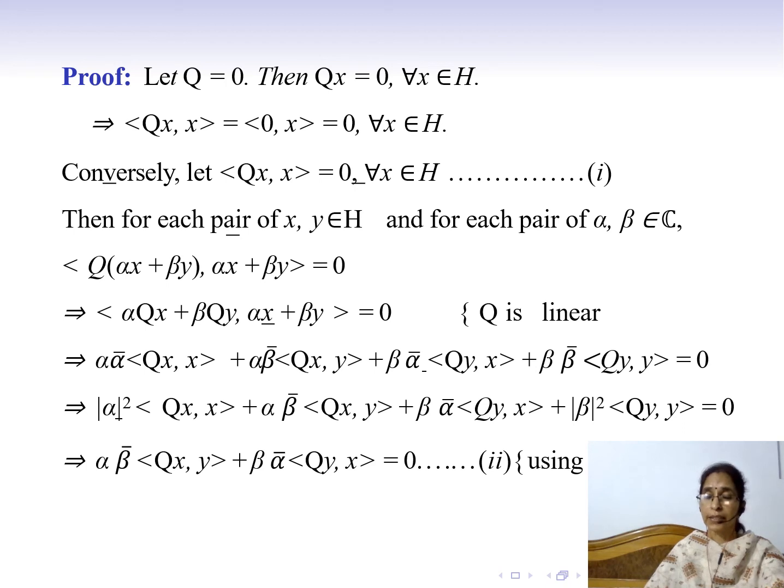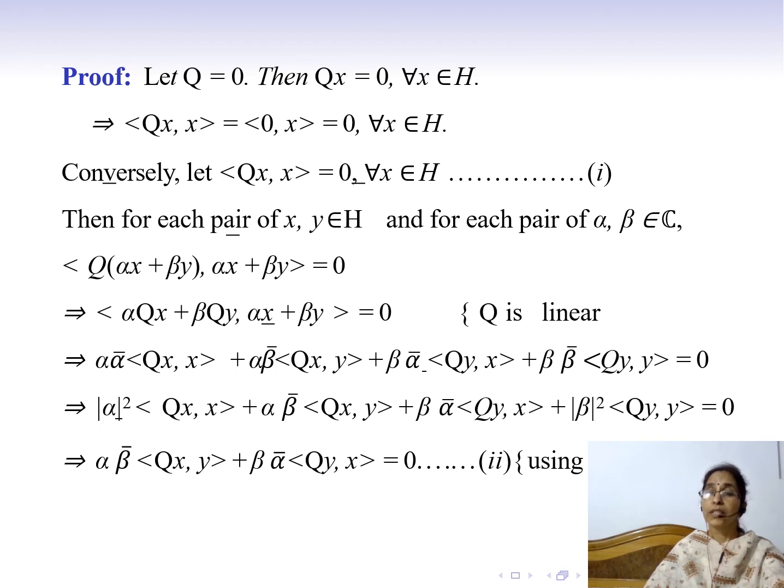Conversely, let the inner product of Qx and x be equal to 0 for every x in H. For x, y in H and for any pair of complex numbers alpha, beta, we know that alpha x plus beta y belongs to H because H is a linear space.